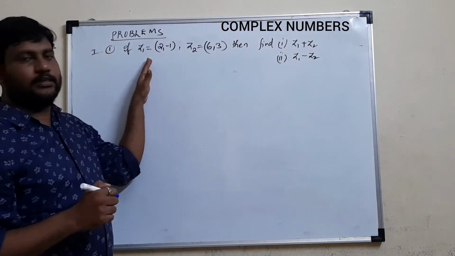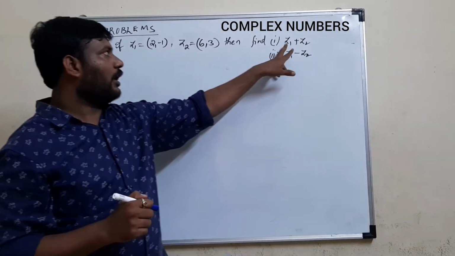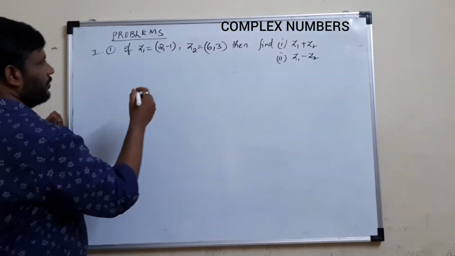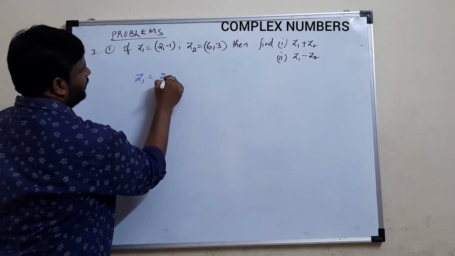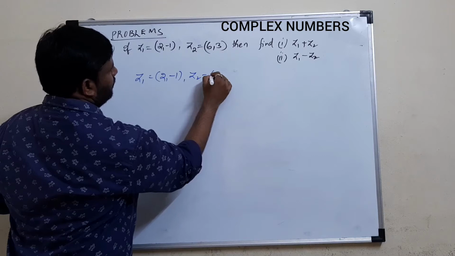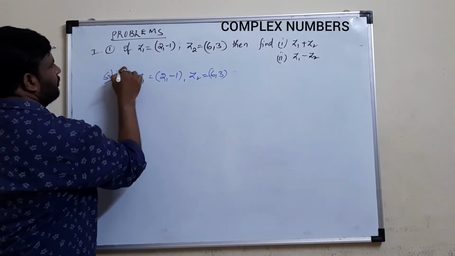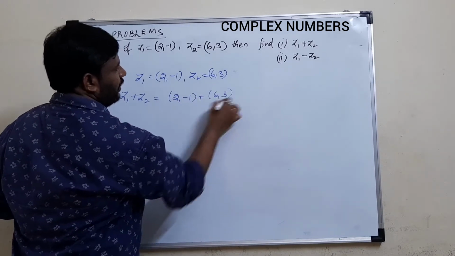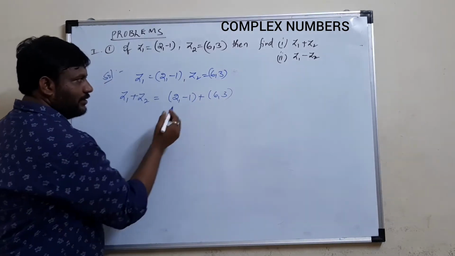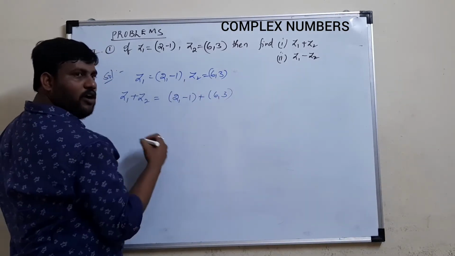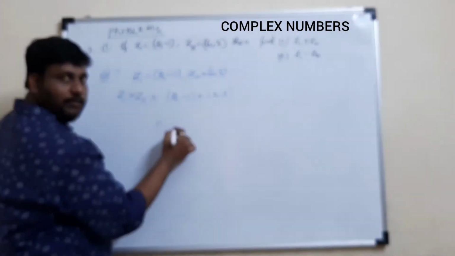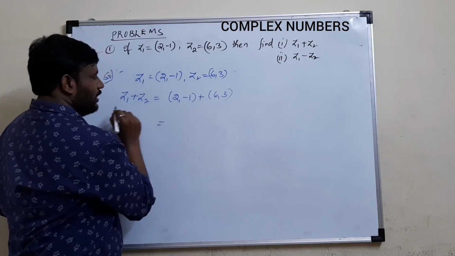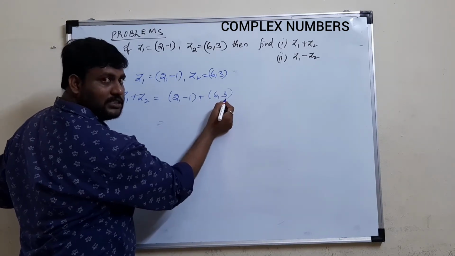See, if z1 is given as 2 comma minus 1 and z2 is given as 6 comma 3, then how do we add these two complex numbers? How do we subtract these two complex numbers? See, z1 is given in terms of ordered pairs, right? So we have to add these two complex numbers, 2 comma minus 1 plus 6 comma 3. Whenever you want to add two complex numbers, you have to add the real parts and the imaginary parts. For z1, the real part is 2 and the imaginary part is minus 1; for z2, the real part is 6 and the imaginary part is 3.